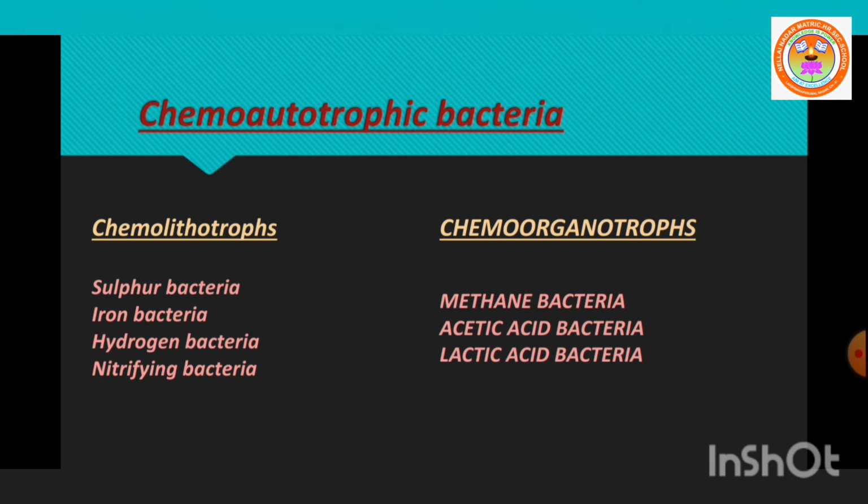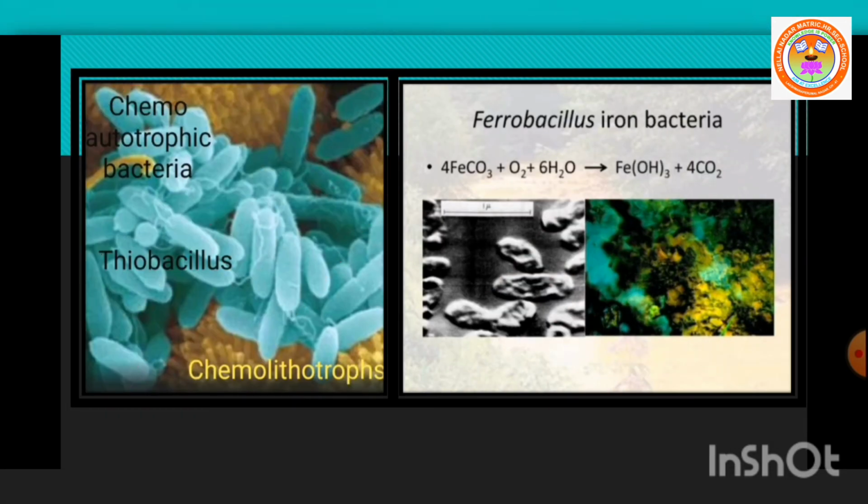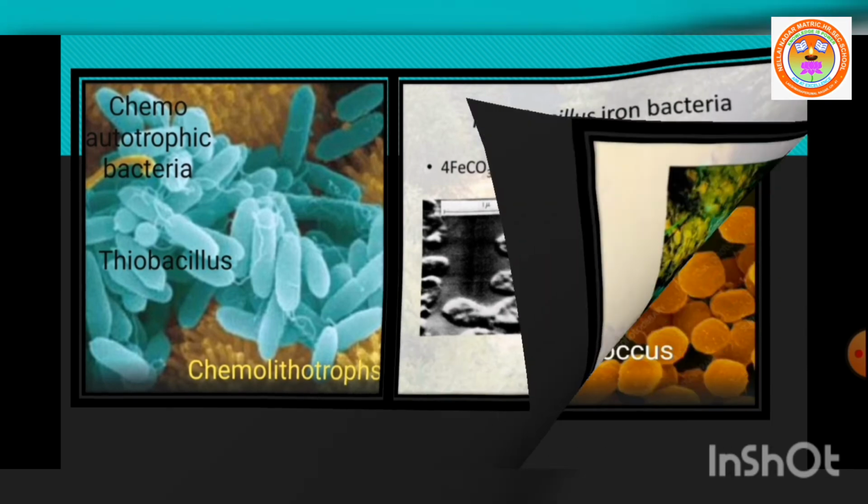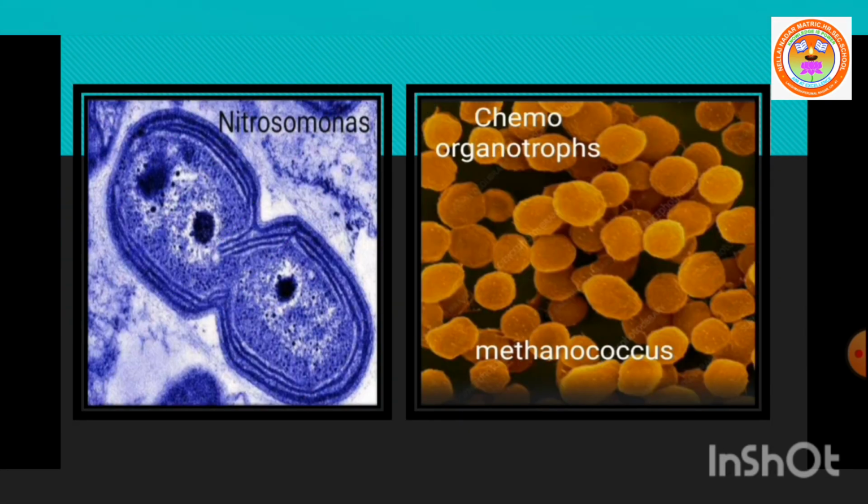So this is about chemoautotrophic bacteria. That's all about autotrophic bacteria. Bacteria can prepare their own food material by using either light energy or chemical energy.